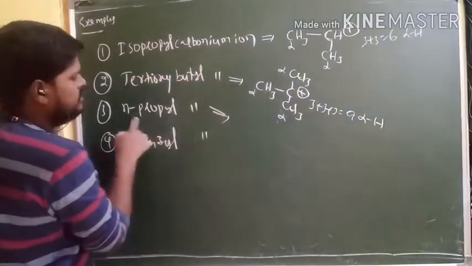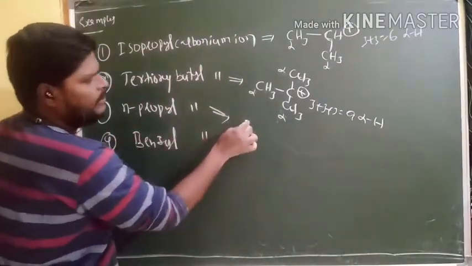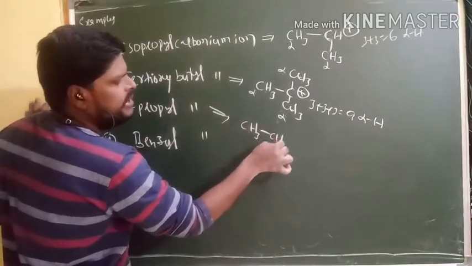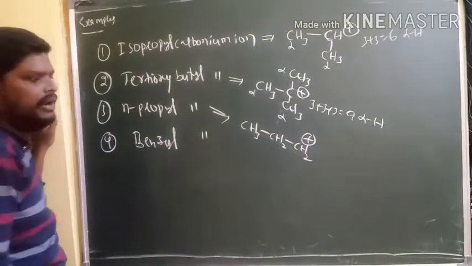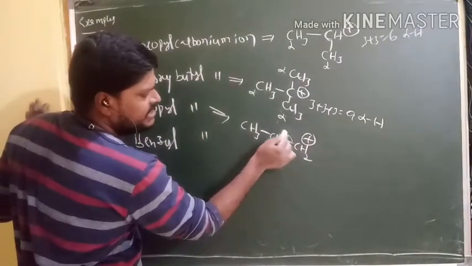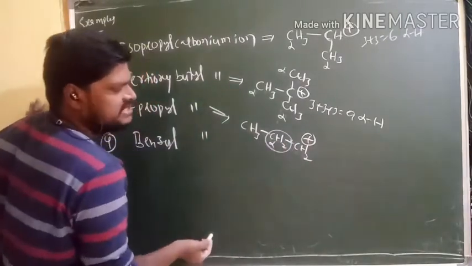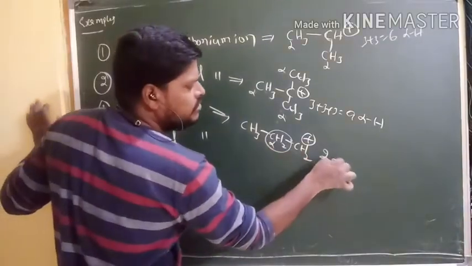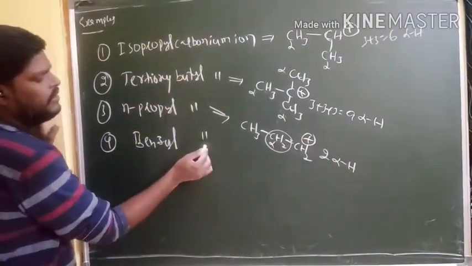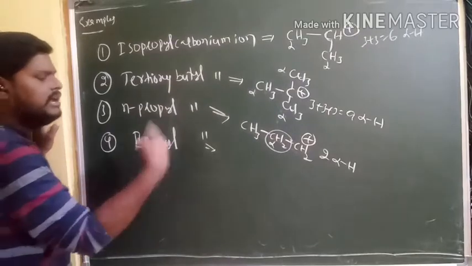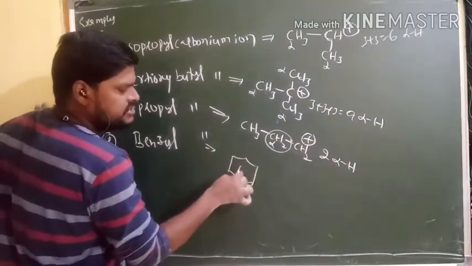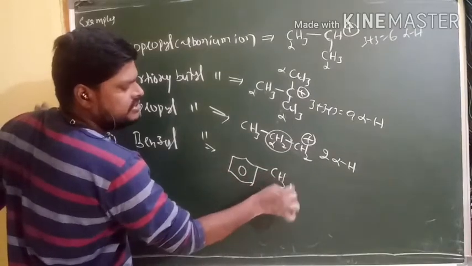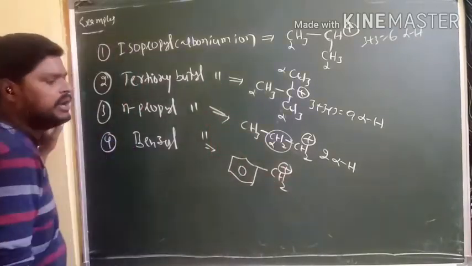Right? Next one is N-propyl carbonium ion. N-propyl means normal chain, no branch is there. That's why you can write directly 3 carbons, N-propyl carbocation. This carbocation is connected with only this carbon, sir. That's why this acts as the alpha carbon. We have only 2 alpha hydrogens. And the next one is benzyl carbonium ion or carbocation. So this is the benzene structure, and this is called benzyl carbocation.